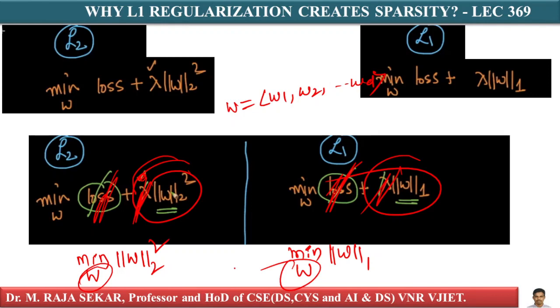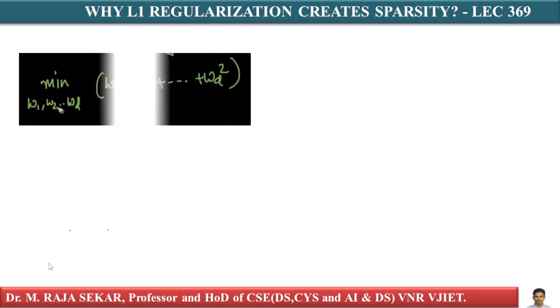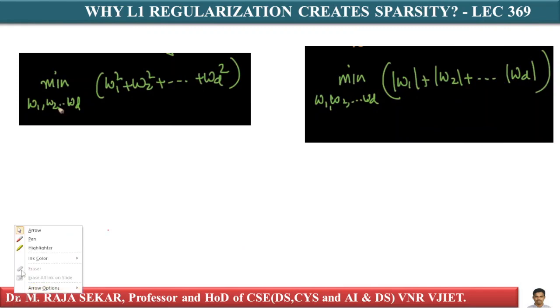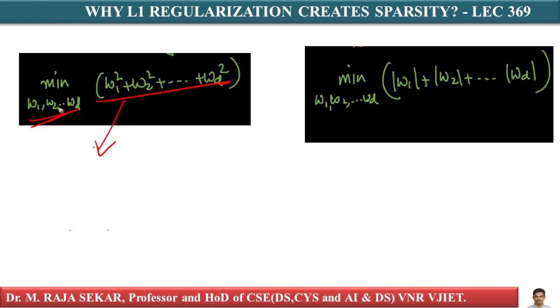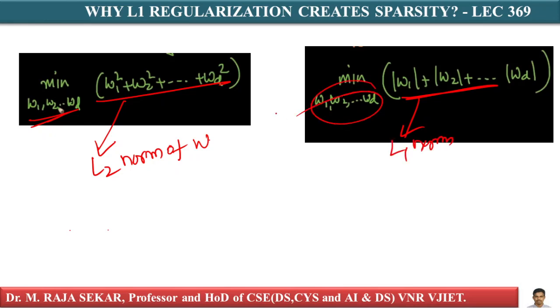So minimization of W means you are minimizing over all the components. Instead of W, let me write its components. In the place of W, I am writing the d-dimensional vector W1, W2, and so on up to WD. This part is the L2 norm of W. This one is the L1 norm of the weight vector.